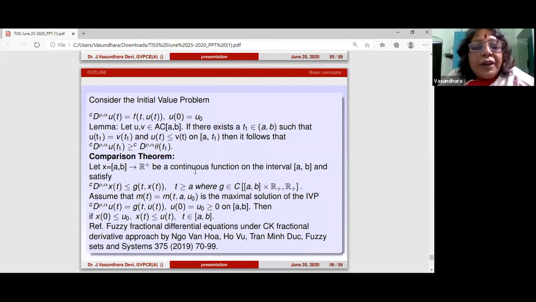So you can see that lemma, remember that lemma, D plus m of t1 greater than or equal to 0. Similarly, if you put m of t equals u of t minus v of t, that's exactly that lemma. And again, they have done a comparison theorem over here, which is similar to the one that I have shown you earlier. This is in the fuzzy fractional differential equations published in Fuzzy Sets and Systems.